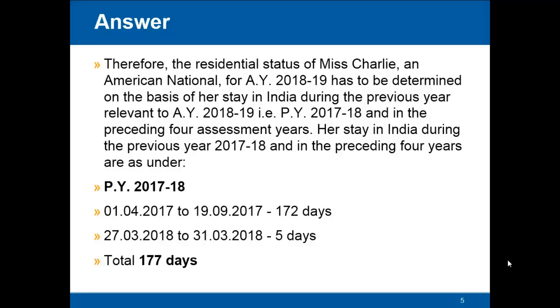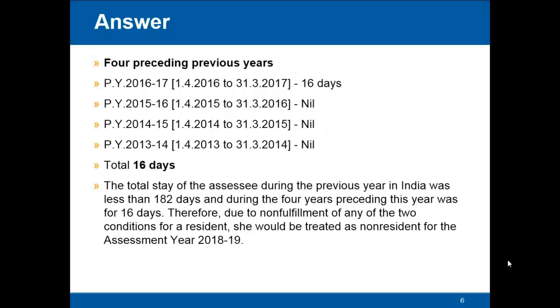Now, she came back to India again on 27th of March 2018, which means that up to 31st of March 2018, she stayed for 5 days. So altogether, she had stayed for 177 days during the previous year 2017-18.